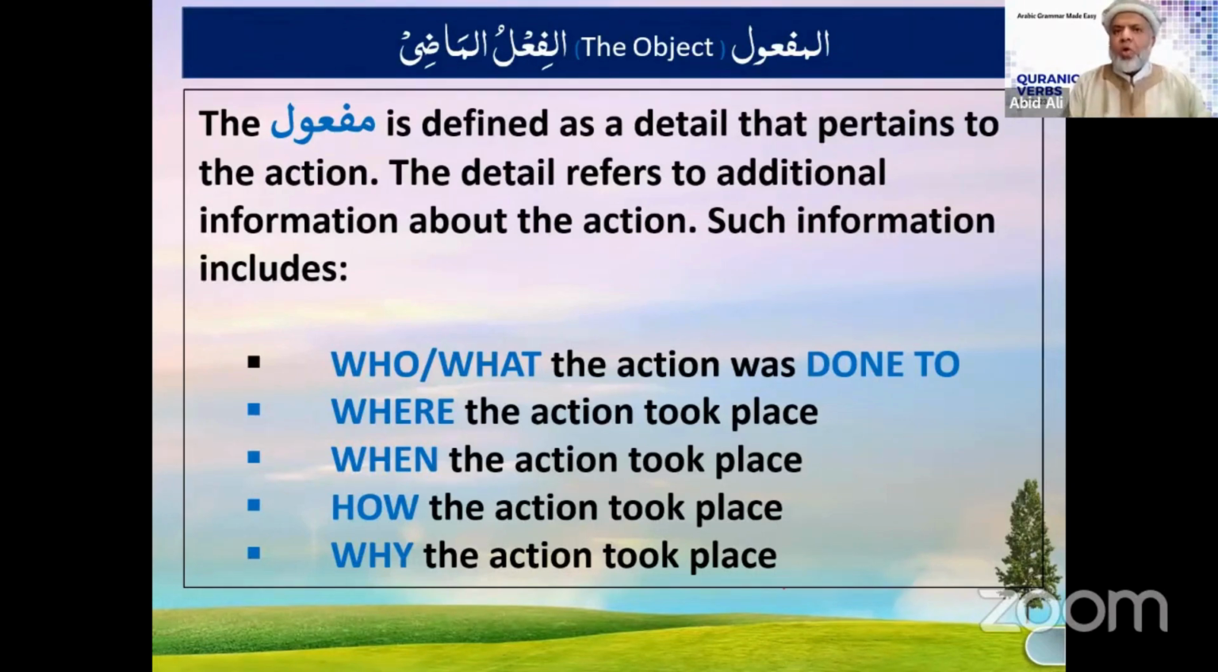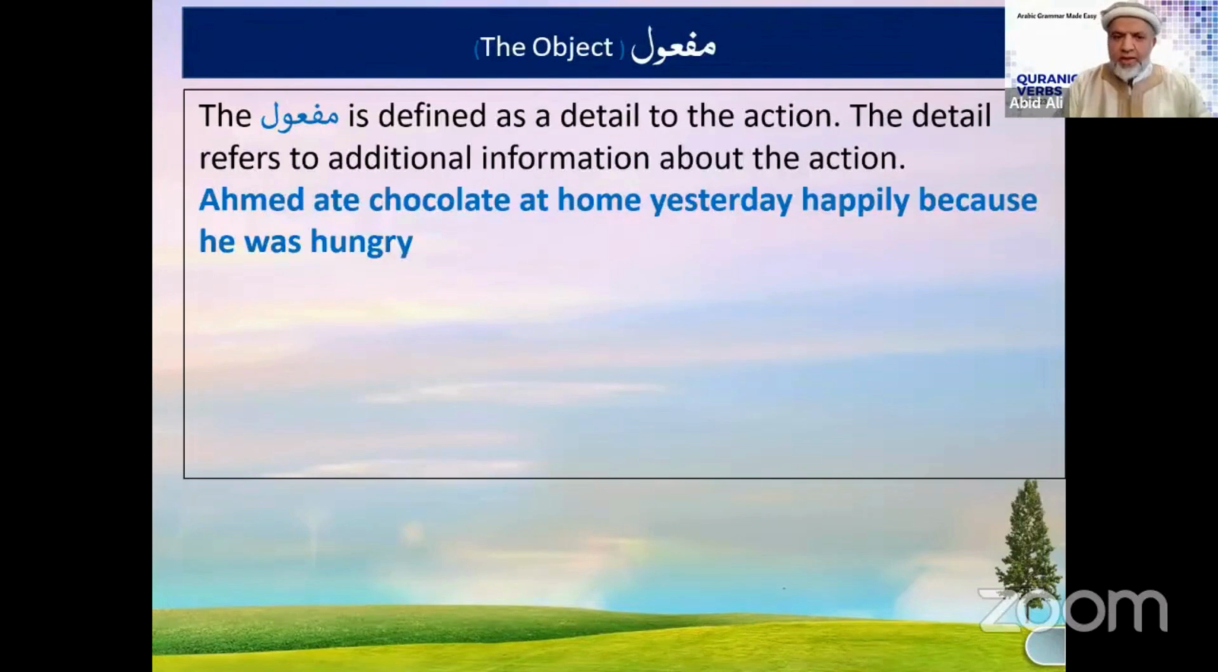For example, who the action applies to, and what the action applies to, and where the action took place, or when the action took place, or how the action took place, why the action took place. Don't you want to know in a sentence these details? Yes, you want to know that. So for example, if I give you this example, that Ahmed ate chocolate at home yesterday happily because he was hungry. In this long sentence, Ahmed is the subject.